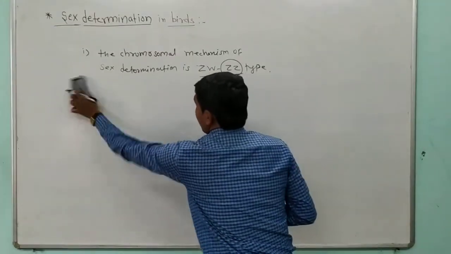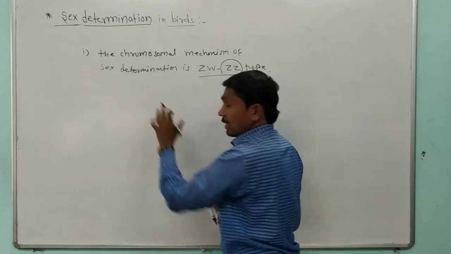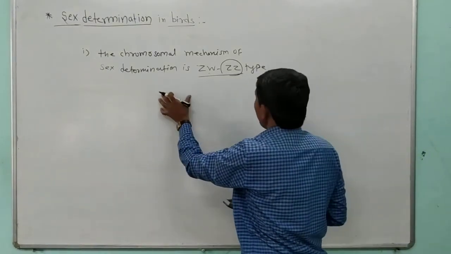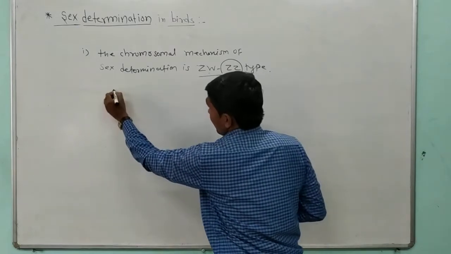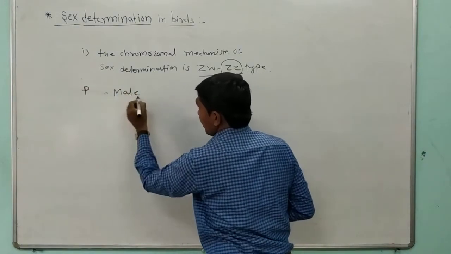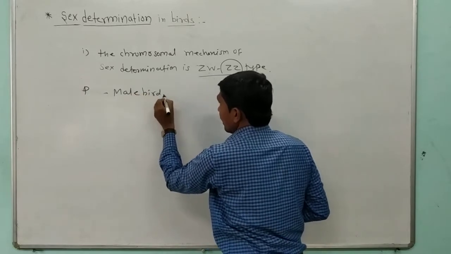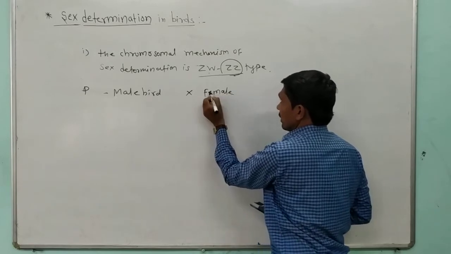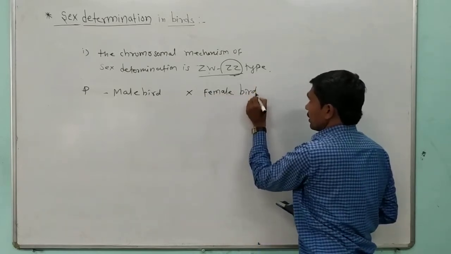Okay, so here firstly write male bird, parental generation P. Male bird into female bird.